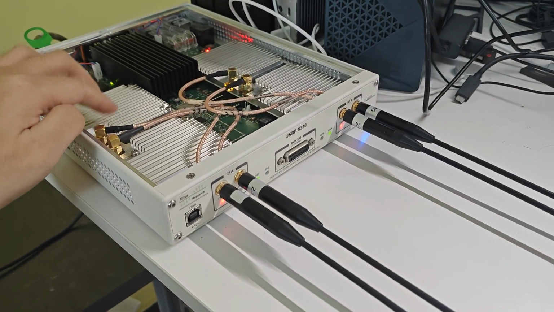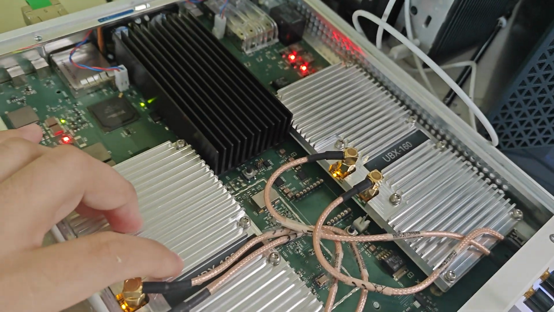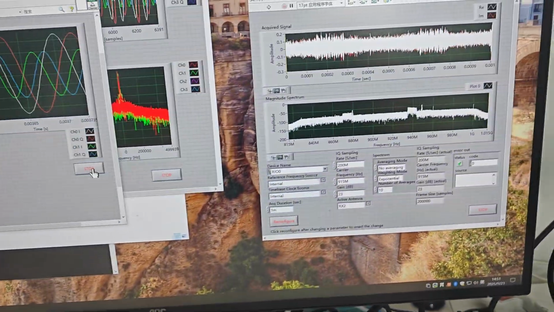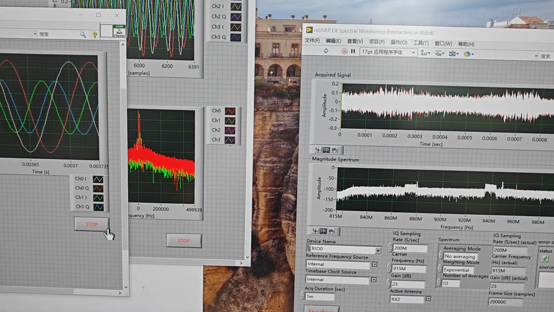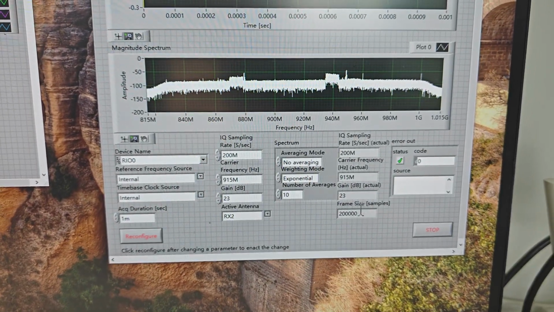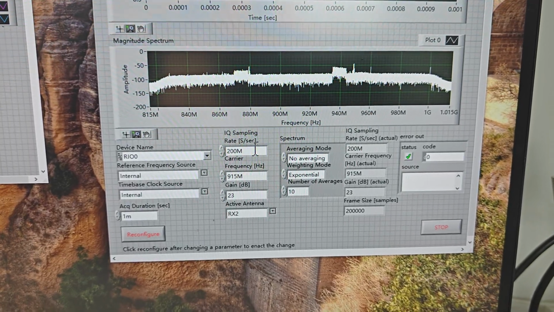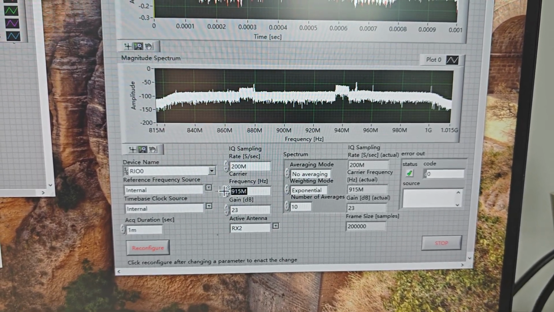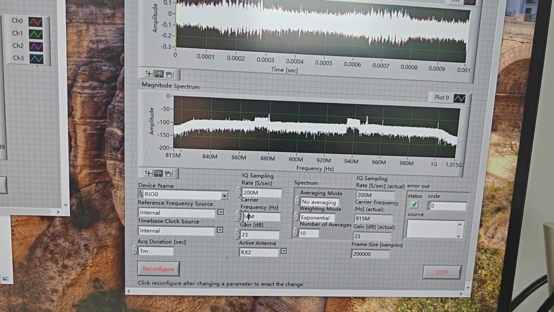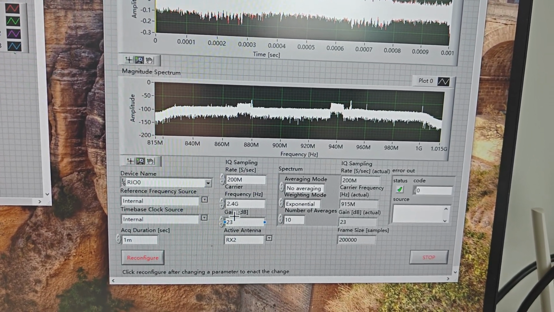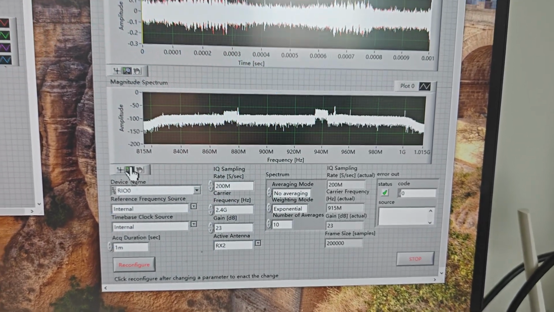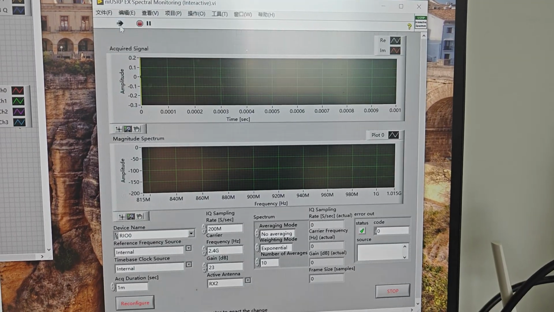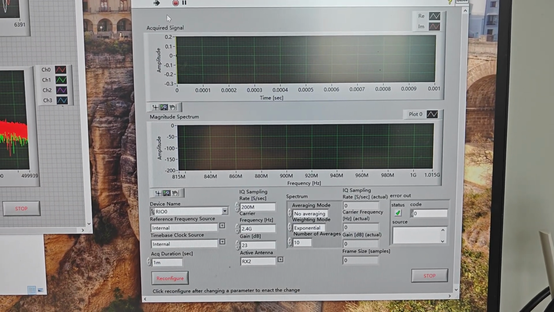The next test is to test this board's bandwidth. This board is UBX, and the UBX supports 160 MHz bandwidth. We are running at IQ sample rate set to 200 MHz and set the frequency to 2.4 gigahertz, and set the receive antenna to RX2. And now we run this spectrum device demo.